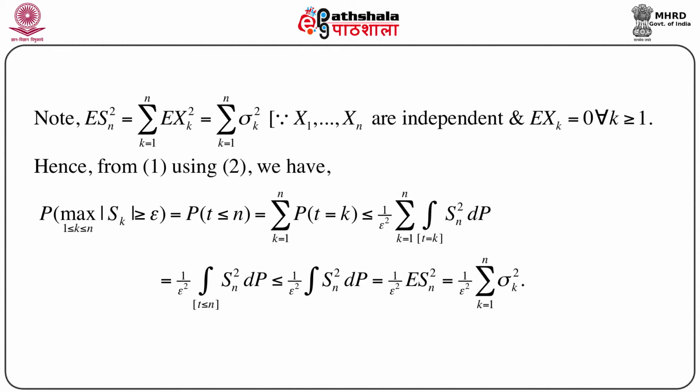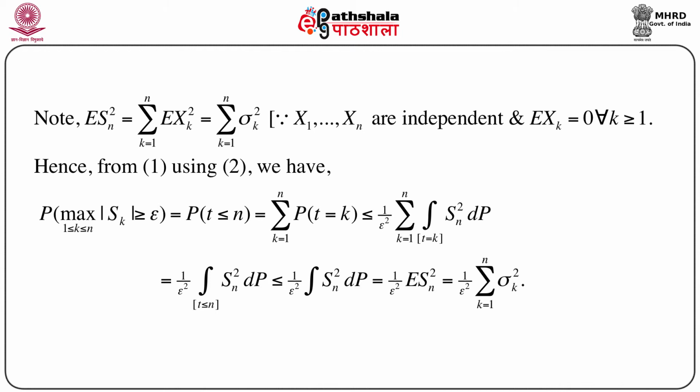Now, what is the expectation of Sn square? The expectation of Sk equals 0. So, the expectation of Sn square is nothing but the expectation of Sk square, k equals 1 to n, and the product term will vanish because x1, x2, ..., xn are independent, and so naturally this exactly equals the summation of sigma k square, k equals 1 to n. Now, this is true for every k: these conditions that x1, x2, ..., xn are independent and the expectation of xk equals 0 actually hold for every k greater than or equal to 1.